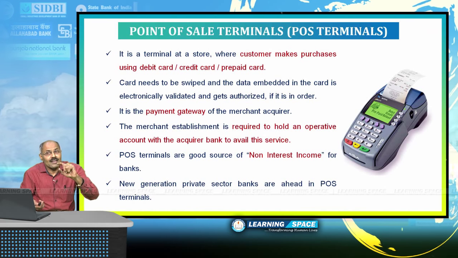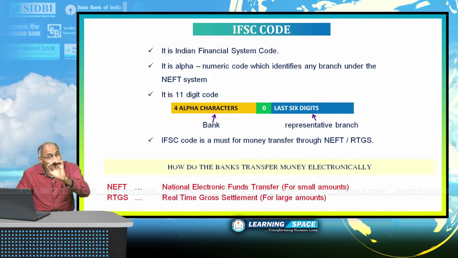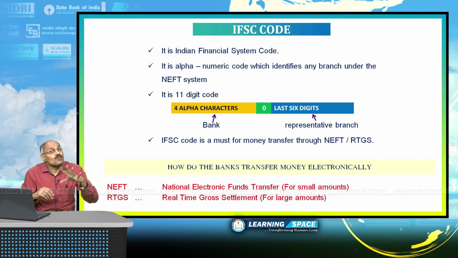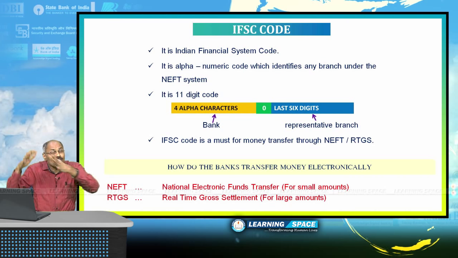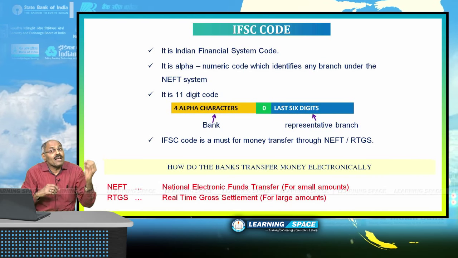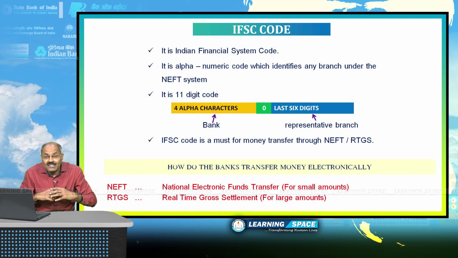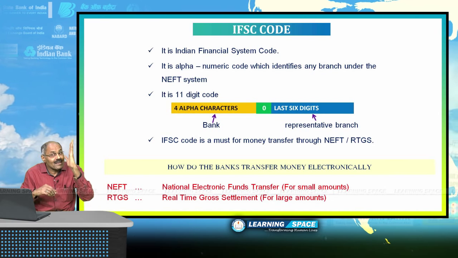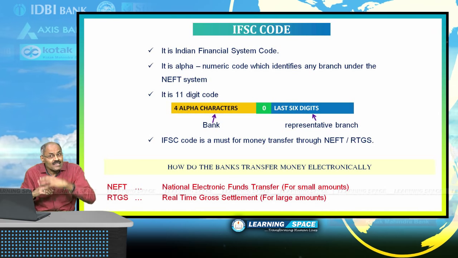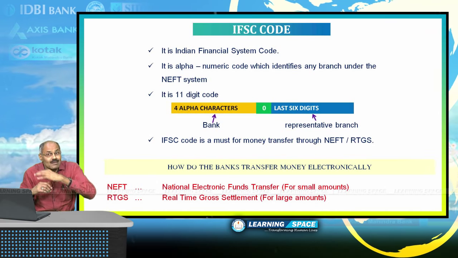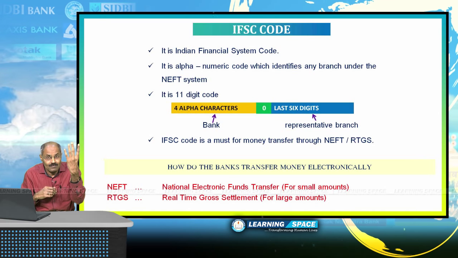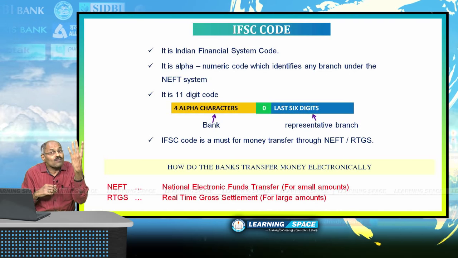So, after learning about point of sale terminals, let us look at IFSC code. IFSC code is a must if you want to transfer money electronically from one branch to another branch. You can only transfer money when the branch is IFSC enabled. If the branch has IFSC code, then only you can transfer money. IFSC is Indian Financial System Code, right? First four are alpha characters.